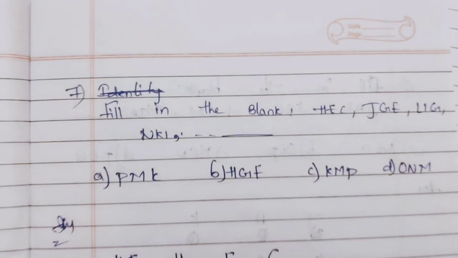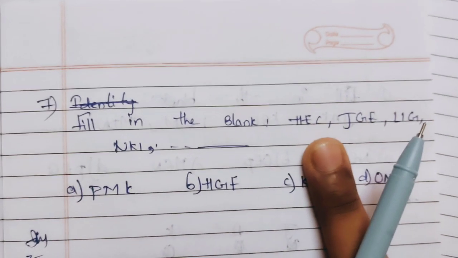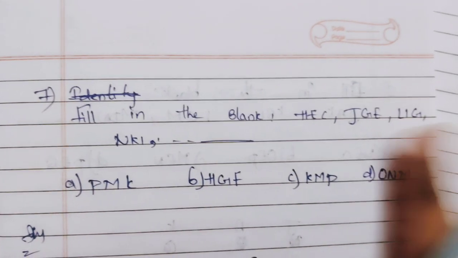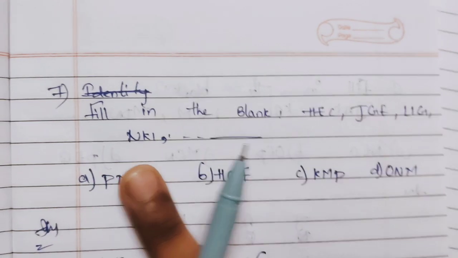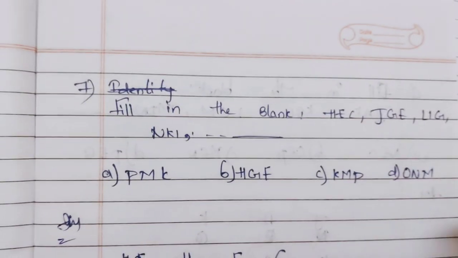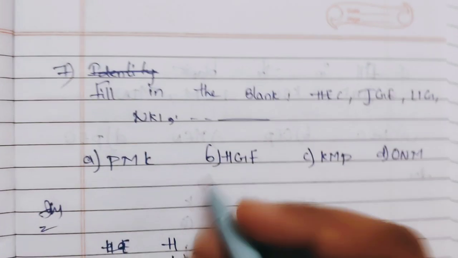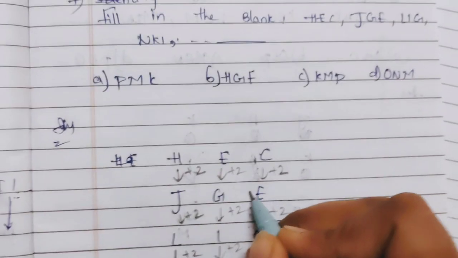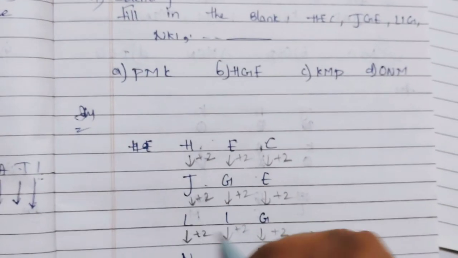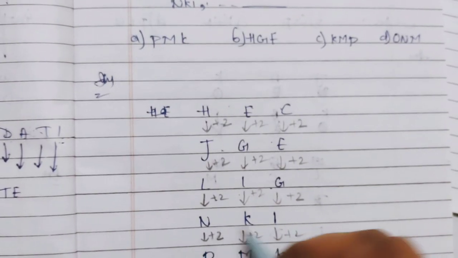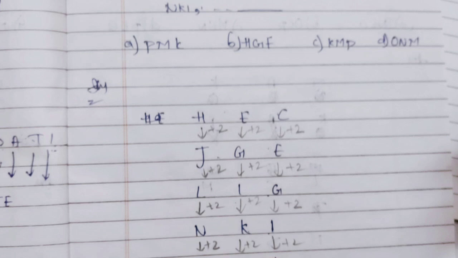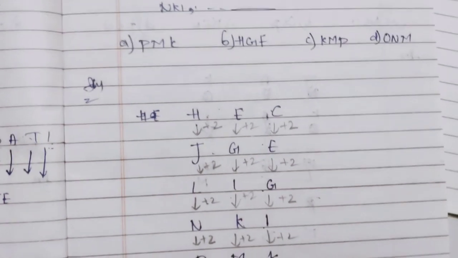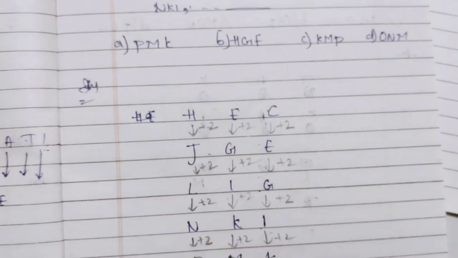This is another question: fill in the blank. HEC, JGE, LIG and NKI, and then what is the next letter? See, HEC, JGE, next LIG, and next is NKI. We have to find the next letter. First we have to check how this pattern is, and then we'll go for the next letter.